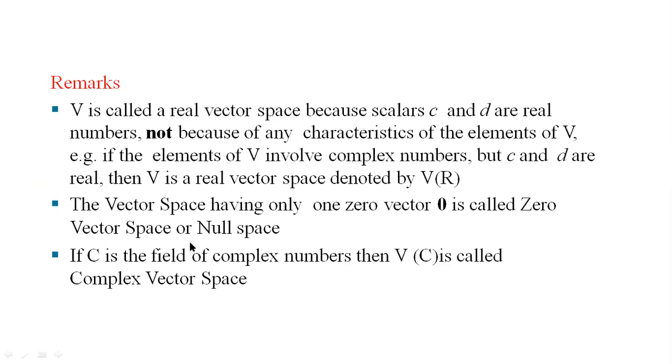Another point: if the vector space has only one vector, that is the zero vector, then it is called a null space. Only the zero vector it contains. It is also called a zero vector space. These are the simple remarks about the vector space. Vector space definition is over, examples are over, and some remarks about the vector space are over.